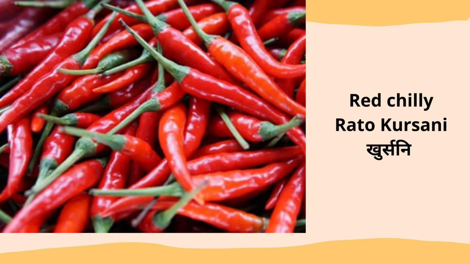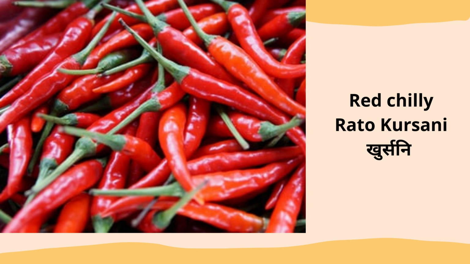Likewise, chili. We know chili can be found in red and green. Usually, green becomes red later, but whenever we have to ask for the red one, we call it rato khursani. Khursani means chili, and rato means red. In my next lesson, I'll also be introducing some color names which we use in Nepali.